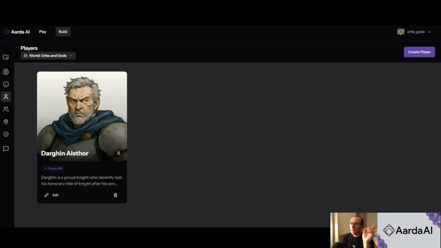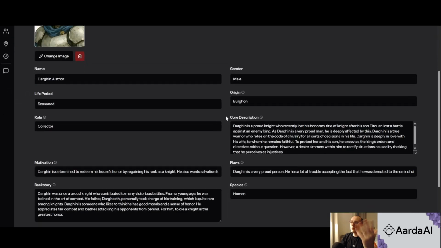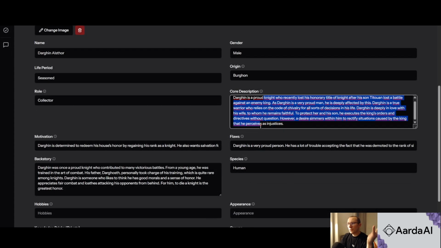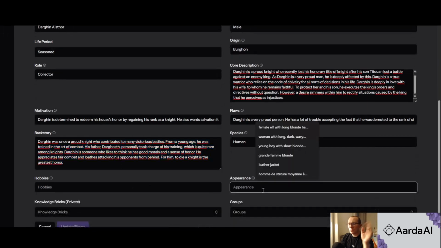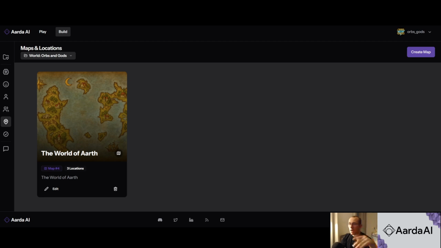Next, we have the hero character, and that's a bit different because it's not the character you're going to talk to, but the character you're going to play as. And you still need to put in some information because everyone in the world needs to know something about you. So you put in something pretty similar to the other characters, some core description, a backstory, and also appearance, so characters in the story know what you look like at least. Next, you have your world map.